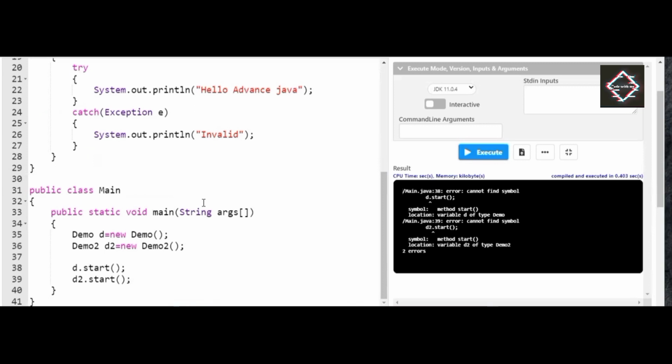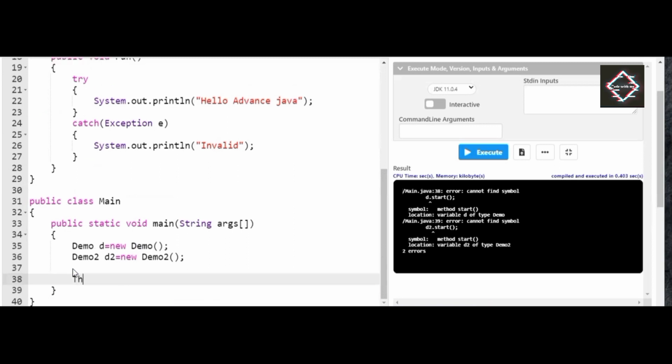Now I have not directly inherited the Thread class. Perhaps I have implemented the Runnable interface, which contains the abstract run method with nothing inside it. If you ask me how I shall execute it when I have already implemented the Runnable interface, what I will do is take this thing out. Anyway, I have implemented the Runnable interface for Demo and Demo2 classes.